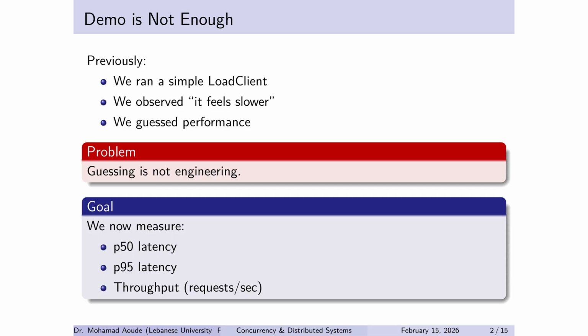So our goal now is clear. We measure three things: P50 latency and the typical experience, P95 latency and the slow tail, and throughput, how many requests per second we actually handle. Once we have these, we can compare architectures honestly.